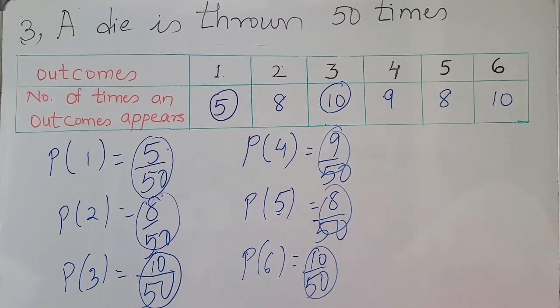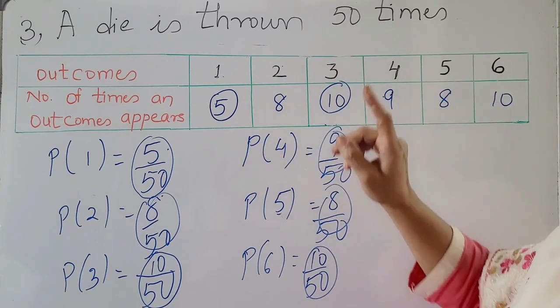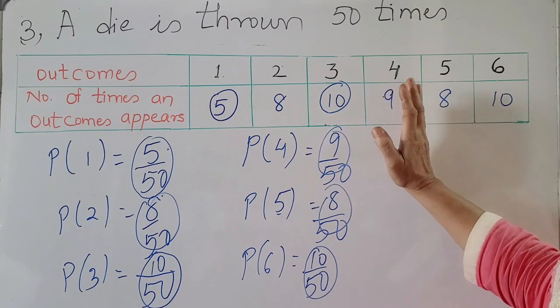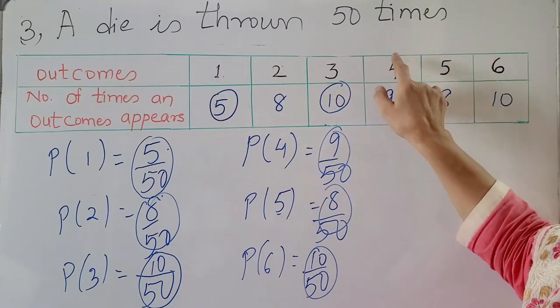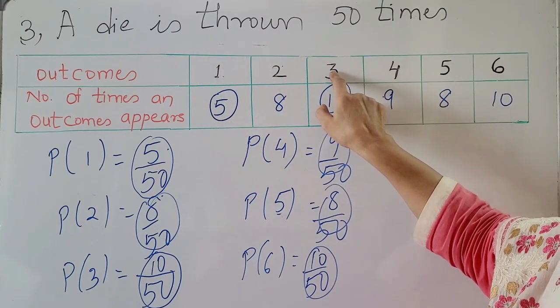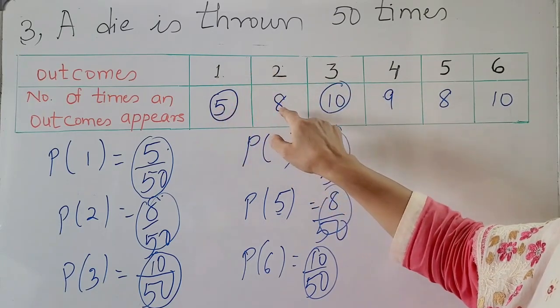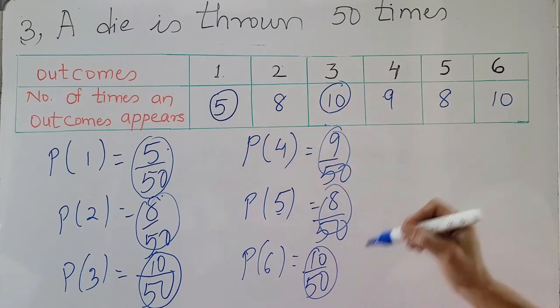Now, if you have understood this, it's very simple. But sometimes a question might be asked, what is the probability of getting less than 4? Less than 4 is 3, 2, 1. So you have to total 5 plus 8 is 13, 13 plus 10 is 23.